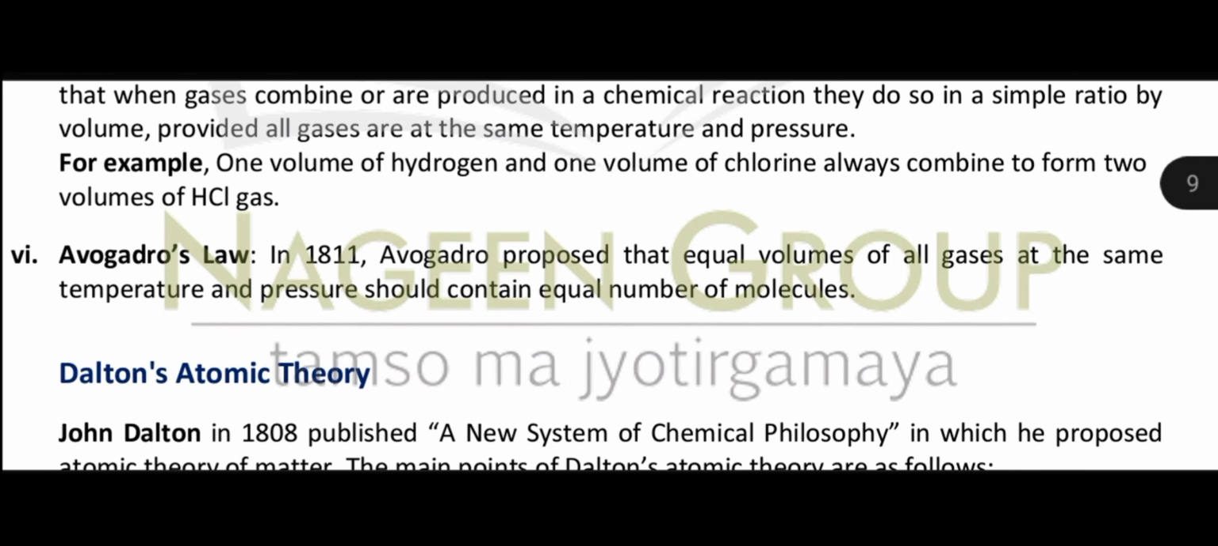Now next is the Avogadro law. This is very much similar to the Gay-Lussac law. Avogadro proposed that equal volumes of all gases at the same temperature and pressure should contain an equal number of molecules. Now what does the Avogadro law say? That V is directly proportional to n, where V is the volume of the gas and n is the number of molecules. So the Avogadro law says that if you take gases, equal volumes of all the gases are always proportional to the molecules.